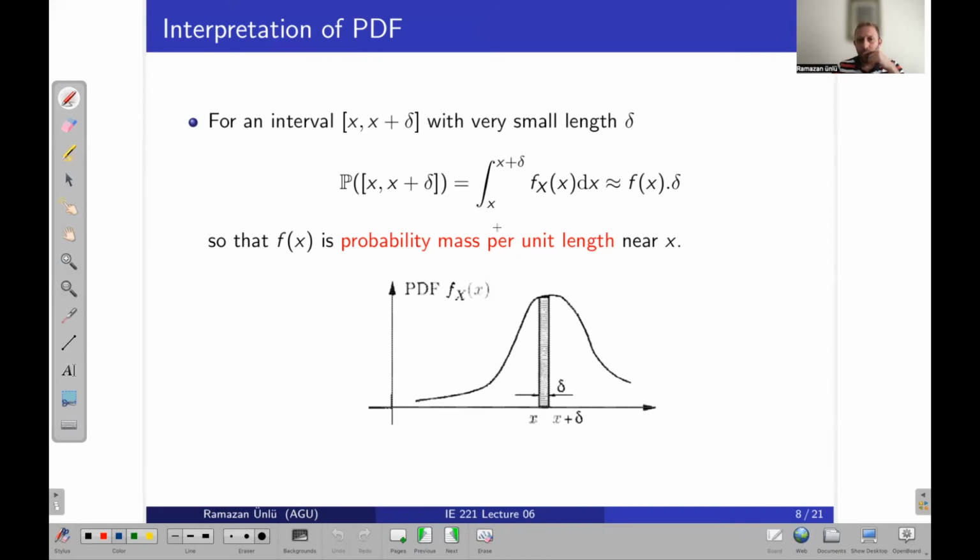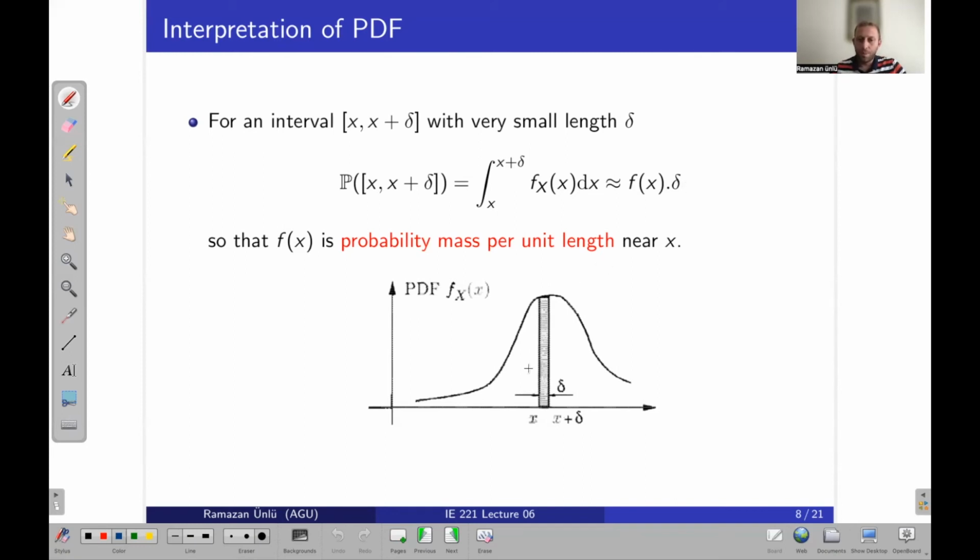In this case, the probability between x and x plus delta will be the integration of f of x from x to x plus delta, right? And it will be approximately f of x times delta.